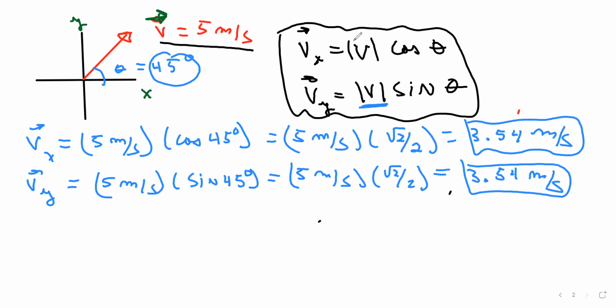Let's say it's going to be this component right here, which is going to be v in the x direction. And you got your little vector hat there. That's the hat for the vector. And then you have your other component, which goes this way, which is going to be v vector in the y direction. This one is 3.54 meters per second. And this one, v in the x direction, is going to be 3.54 meters per second.